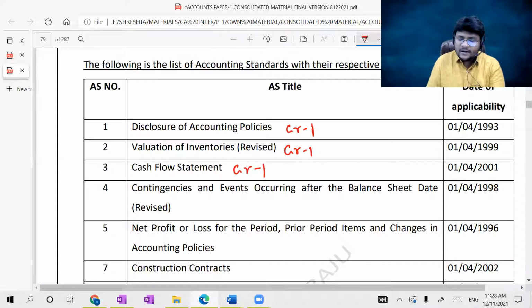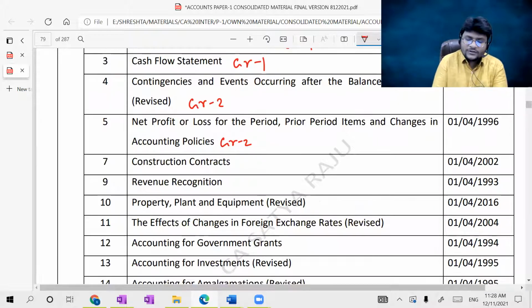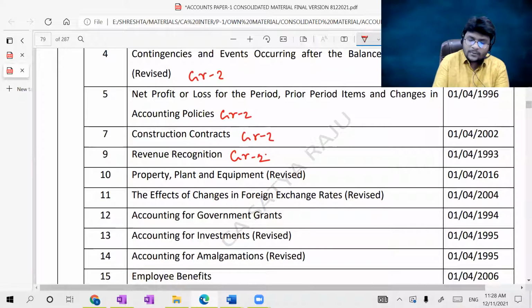Contingencies and events occurring after balance sheet date, that is AS 4, covered in group 2, not in group 1. AS 5, net profit or loss for the period, prior period items and changes in accounting policies, covered in group 2, not in group 1. AS 7, construction contracts, going to cover again in group 2. Revenue recognition going to cover in group 2. AS 9 revenue recognition. AS 10 property, plant and equipment is going to be covered in group 1 only.